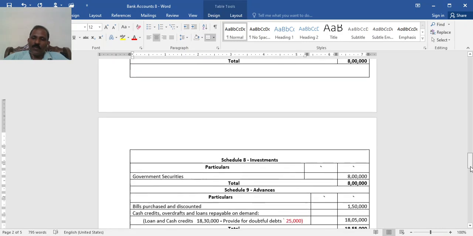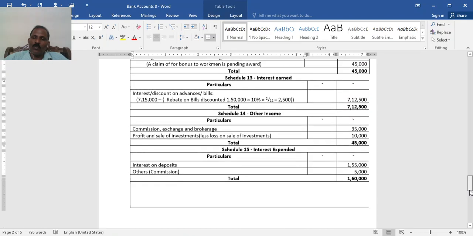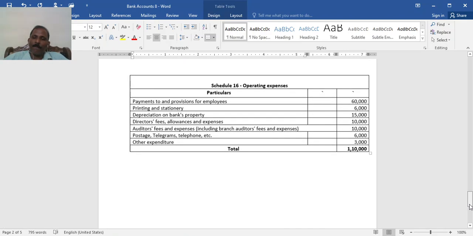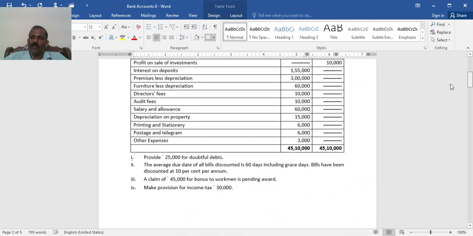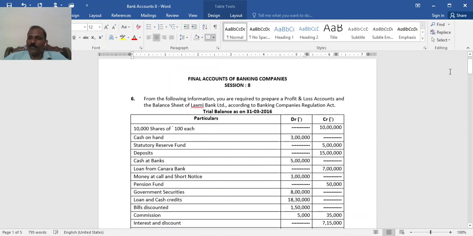This is the first problem where you are asked to prepare both the profit and loss account and the balance sheet. As you know, schedules 1 to 5 are liabilities, 6 to 11 are assets, and the 12th one is contingent liabilities. Then Schedule 13, income, that is mainly interest and discounts, the main source of income to a bank. Schedule 14, other income, usually commission, brokerage, exchange, or investment. If there is a loss on sale of investment, that has to be deducted here itself.